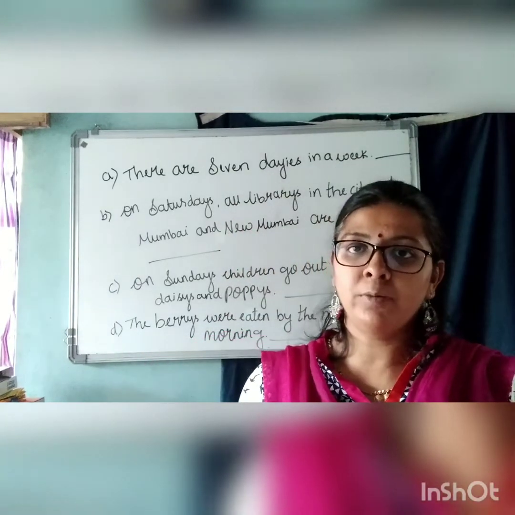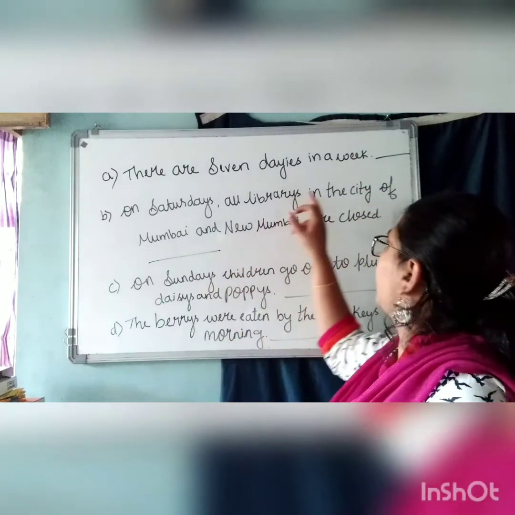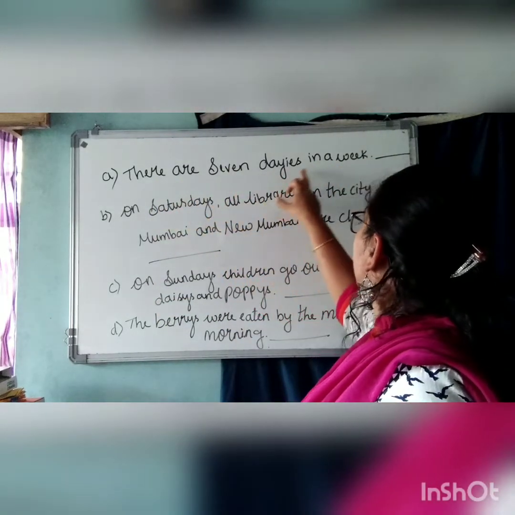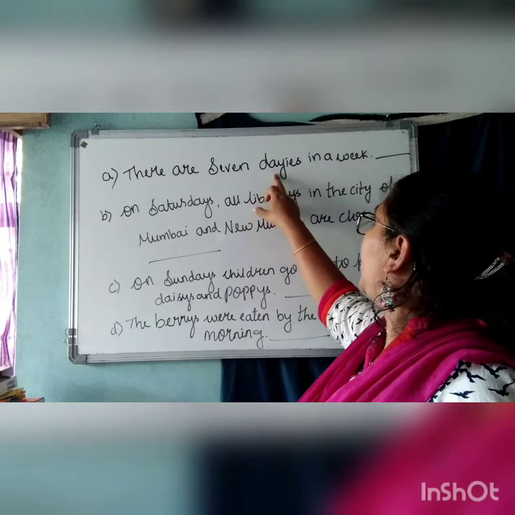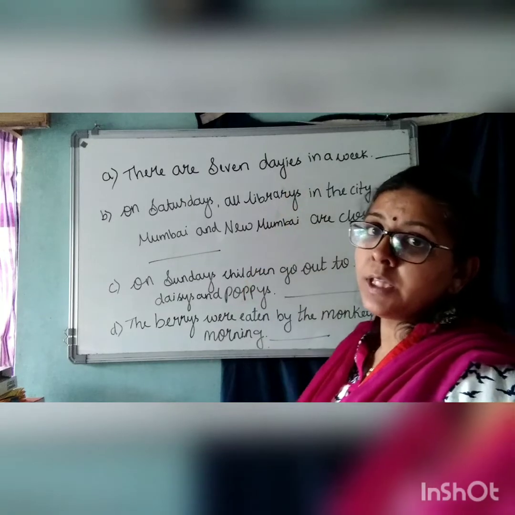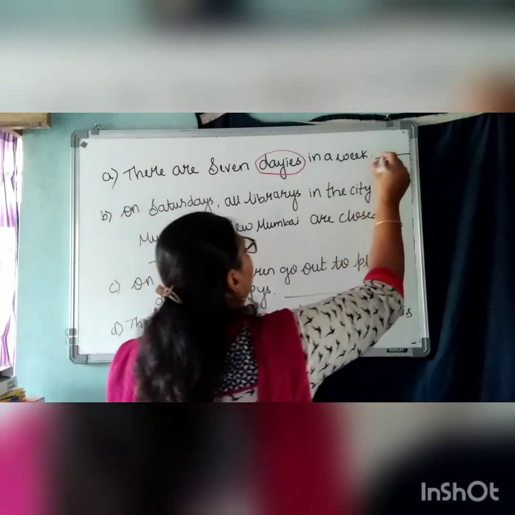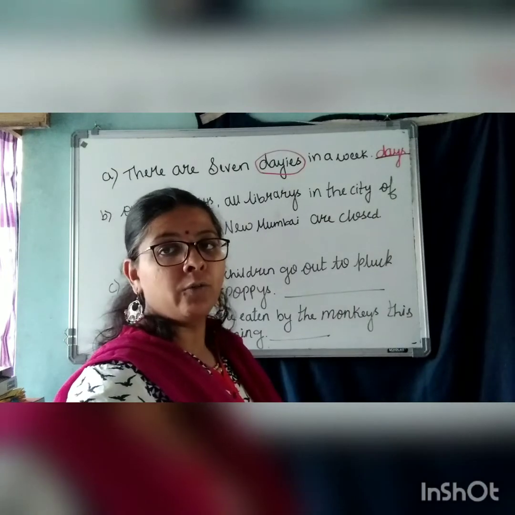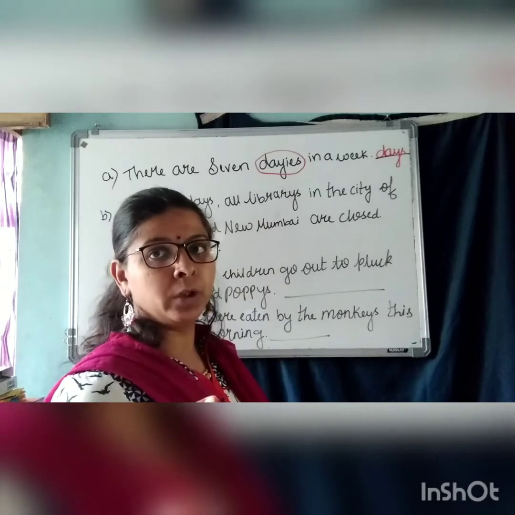Now see children, question number 2. You have to circle the incorrect plural and you have to write the correct plural in the dash given. Understood? There are 7 days in the week. 7 days. See the spelling of days. D-A-Y-I-E-S. When there is a vowel, we don't write I-E-S. So this is an incorrect plural. So you can circle this and you have to write the proper plural. D-A-Y-S. Rule 1 here. We say D-A-Y-S. We don't say D-A-Y-I-E-S. Understood? That is a wrong plural there.